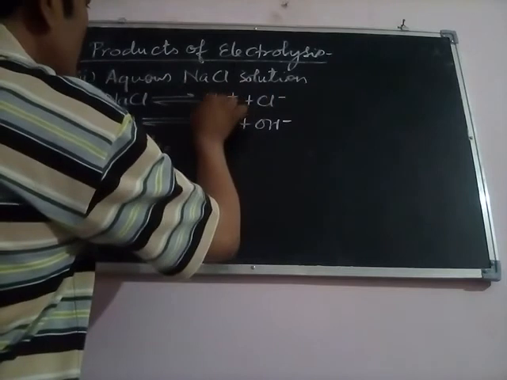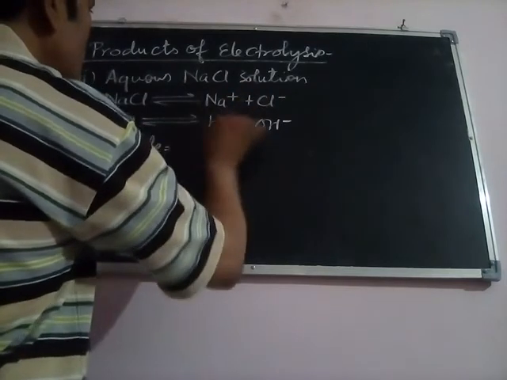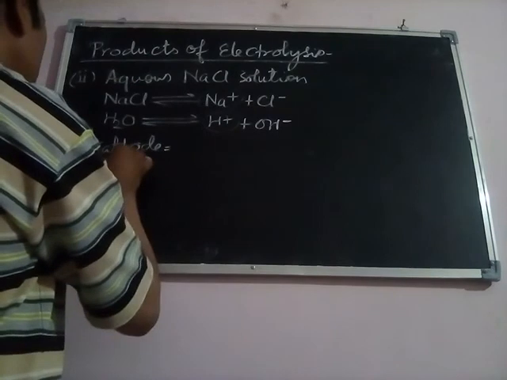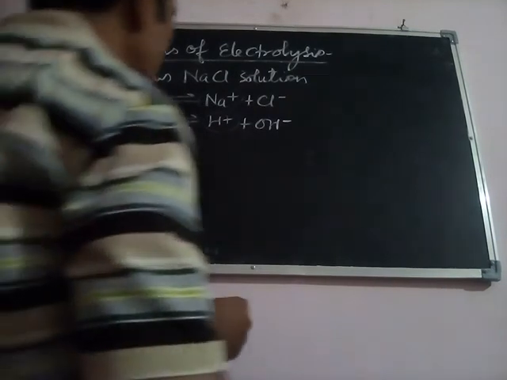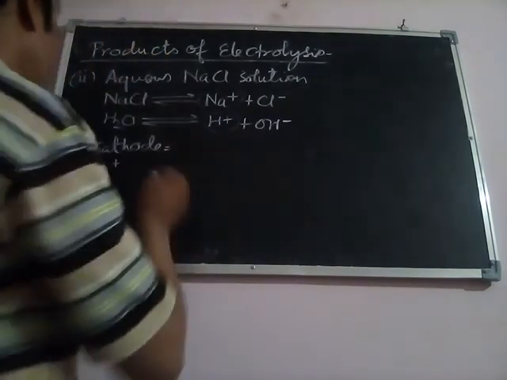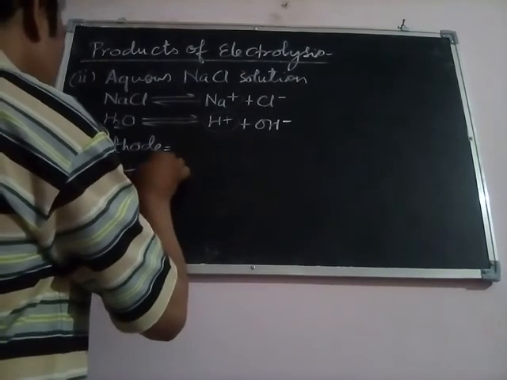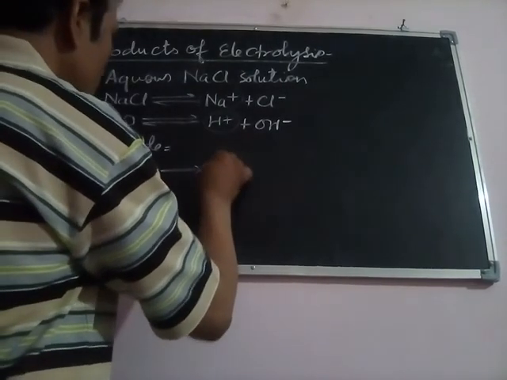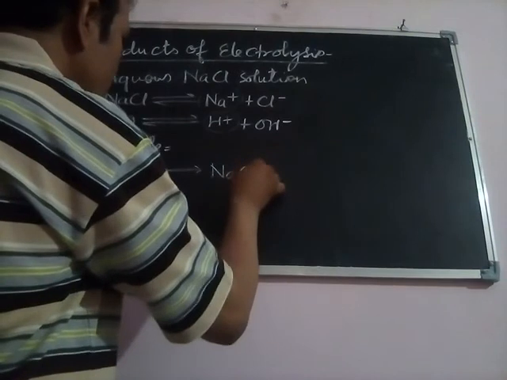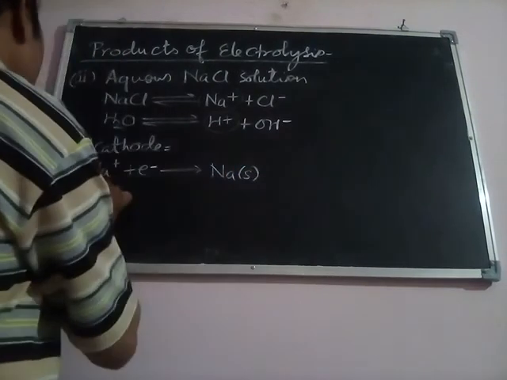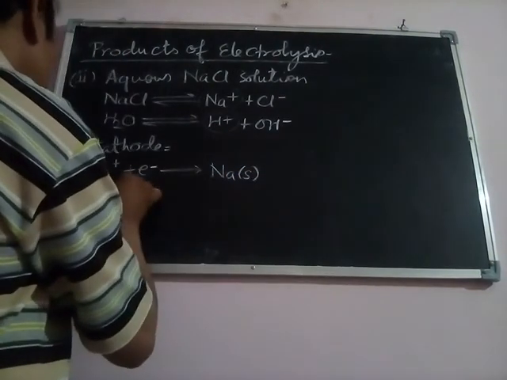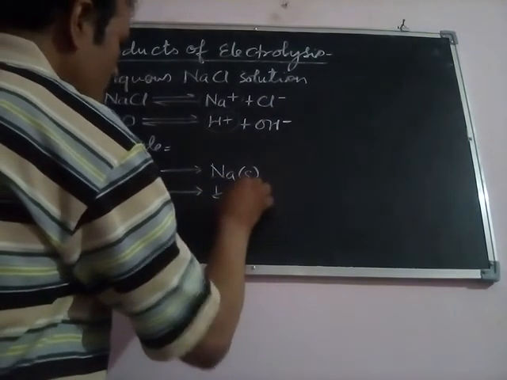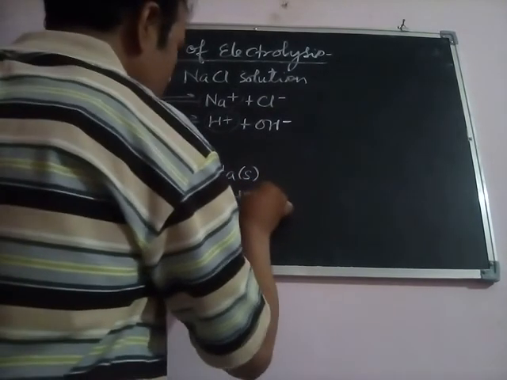The positively charged ions here are sodium ion and hydrogen ion. So there are two possibilities: reduction of either sodium ion or hydrogen ion. Suppose the reduction of the sodium ion takes place; it will provide us sodium metal in solid state. And if hydrogen reduces, it will produce H2 gas in gas state.